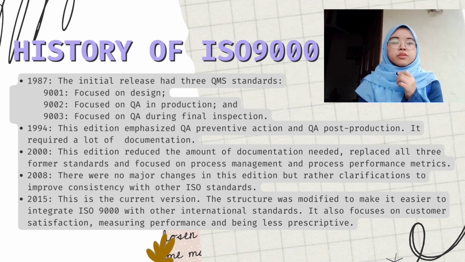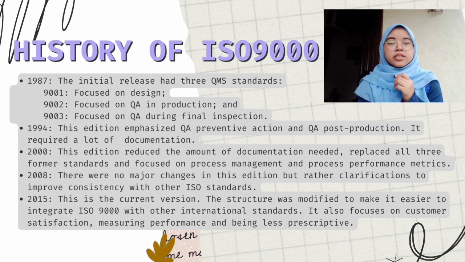ISO 9000 has been through 5 editions, including its initial release. The timeline of new edition releases is as follows. In 1987, the initial release had 3 QMS standards, which are 9001, focused on design, 9002, which is focused on QA in production, and 9003, focused on QA during final inspection. In 1994, this edition emphasized QA preventive action and QA post-production. It requires a lot of documentation.